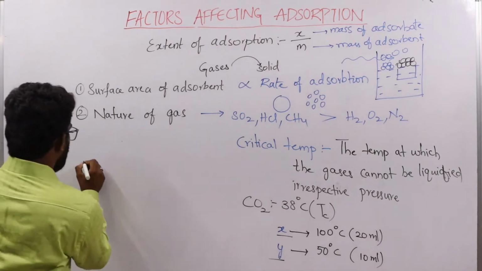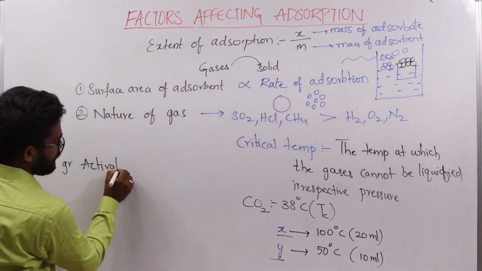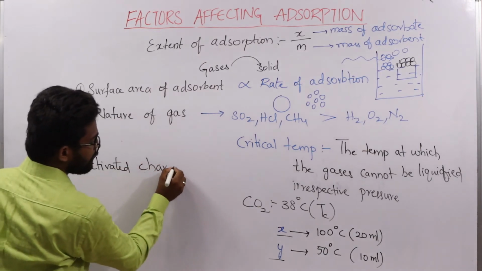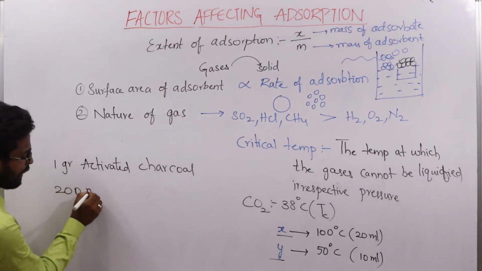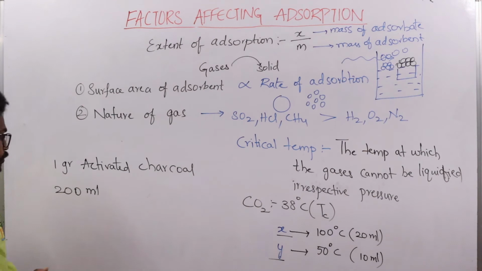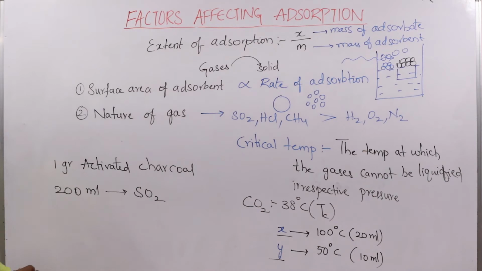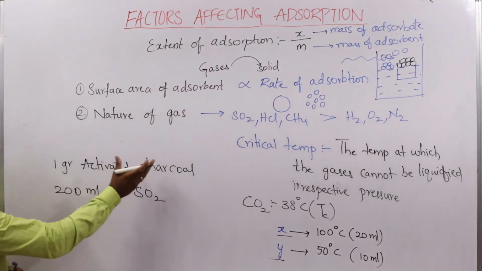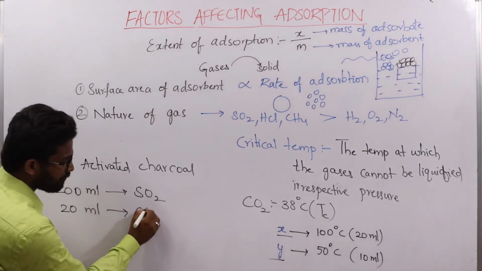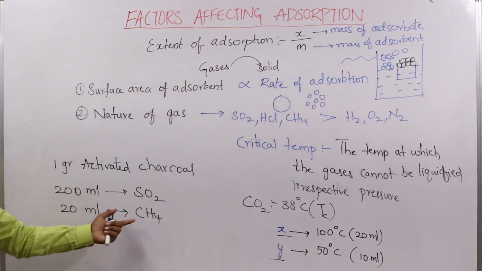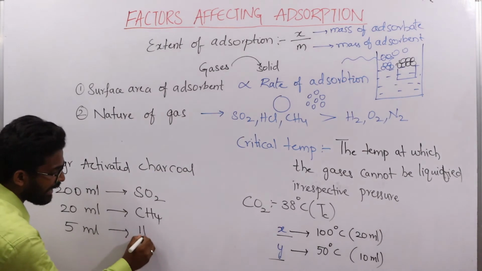1 gram of activated charcoal can adsorb 200 ml of SO2 gas, and the same amount of activated charcoal can adsorb 20 ml of methane and 5 ml of hydrogen gas.